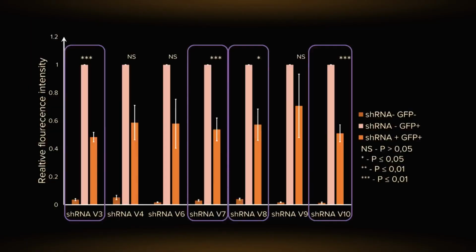Truth be told, our experiments were like a roller coaster of emotions. We tested 7 siRNAs, and guess what? Drum roll, please. 4 of them showed sufficient suppression by lowering the level of GFP. That suggests at least partial suppression by our designed siRNAs. So, the results of our experiments led to 3 important conclusions.